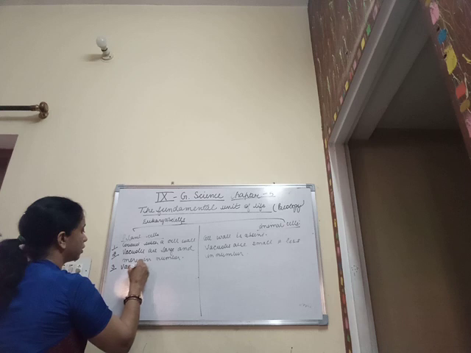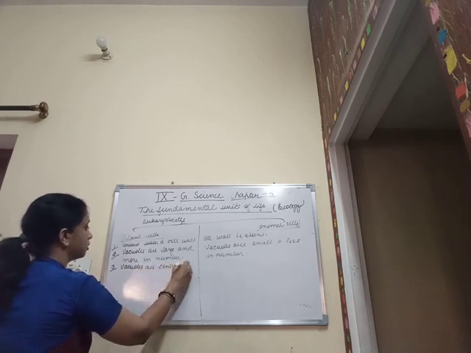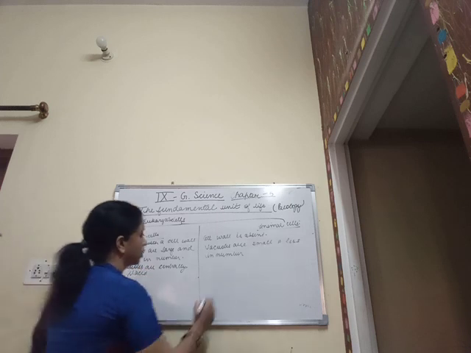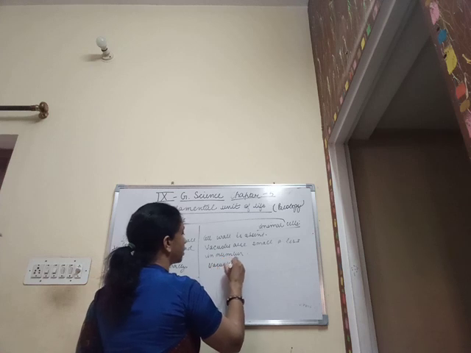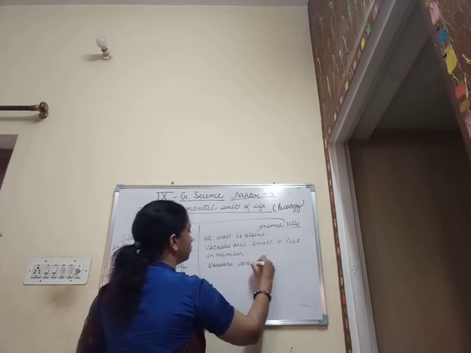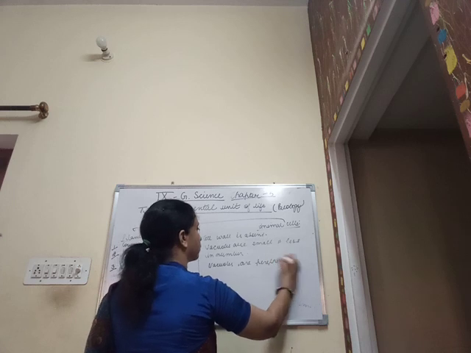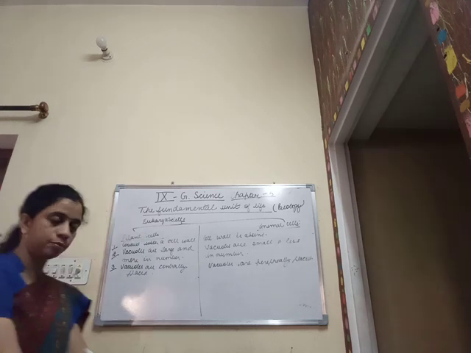Then third, in plant cells the vacuoles are centrally placed. In animal cells, the vacuoles are peripherally placed.